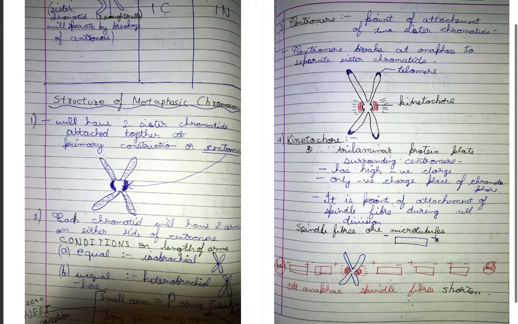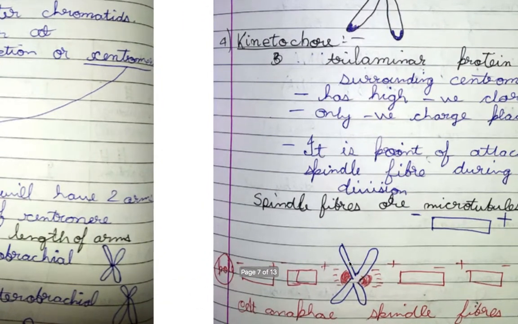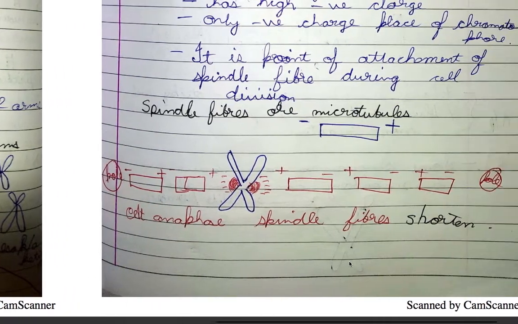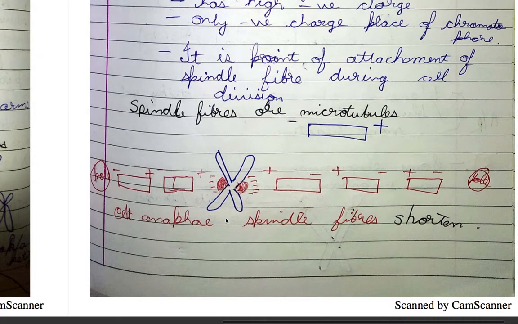Spindle fibers are nothing but microtubules which are attached, and see, this is the structure of how the division of the centromere occurs. Now here there are microtubules. These are attached by charge, positive and negative, to the poles.